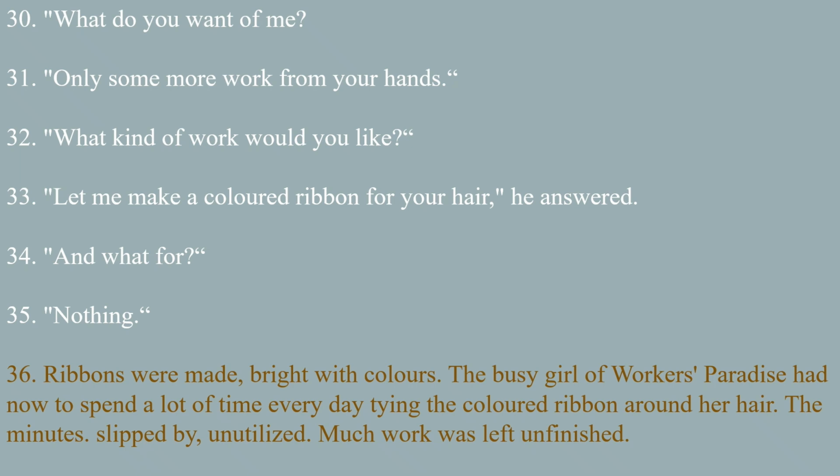She asks, 33rd line, let me make a colored ribbon for your hair. He answered again, I will make colorful ribbons for your hair, he says. And what for? the silent torrent girl asks again. For what purpose are you making that colorful ribbon? Again he said nothing. Ribbons were made bright in colors.